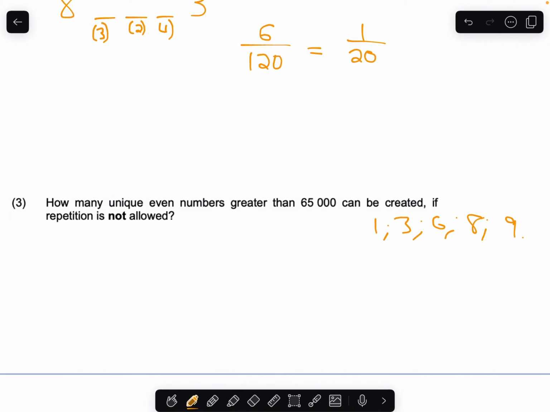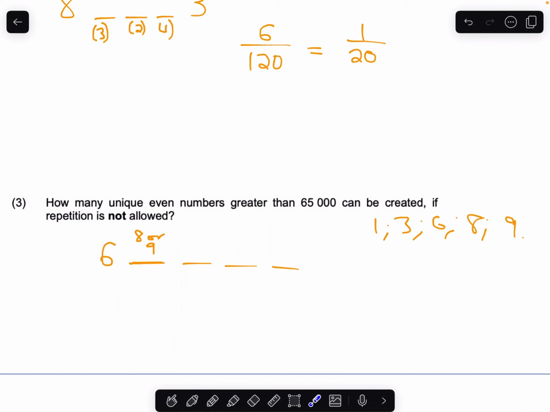Okay, so we need the numbers to be greater than 65,000. So if it starts with a 6, then this number here either has to be an 8 or a 9. Then, okay, 1, 2, okay. And then it has to be an even number.